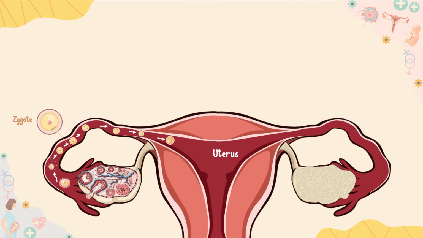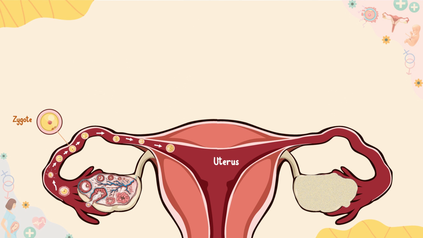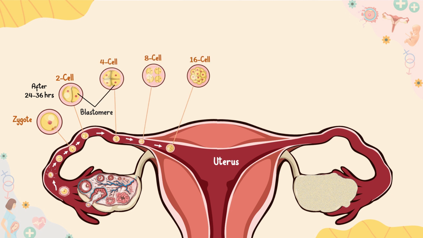Now, let's zoom in here to see this more clearly. The first mitotic division occurs within 24 to 36 hours after fertilization and results in the formation of 2 daughter cells, known as blastomeres. With each successive mitotic division, the number of cells is doubled, finally resulting in a 16-cell cluster, called a morula. The name morula refers to the mulberry, because the cells form a cluster like a mulberry.